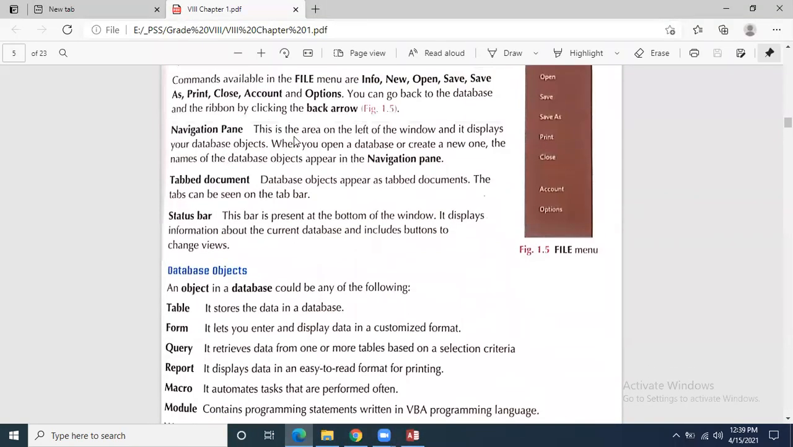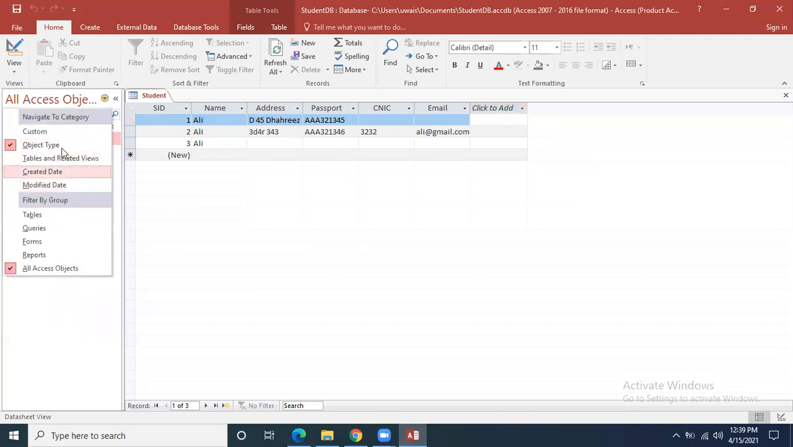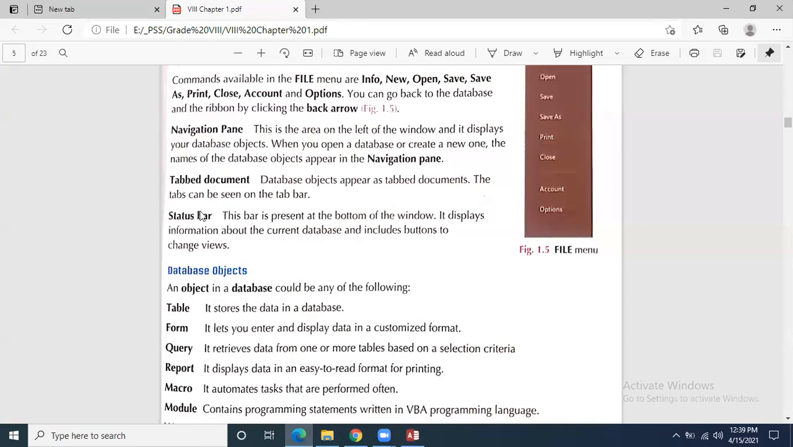Then the navigation pane. This is the area on the left side of the window, and it displays your database objects when you open the database. This is basically the navigation pane on the left side. Over here you will be able to see how many tables you have created, how many queries you have created, how many forms and reports you have created. About all of them, we have different chapters.